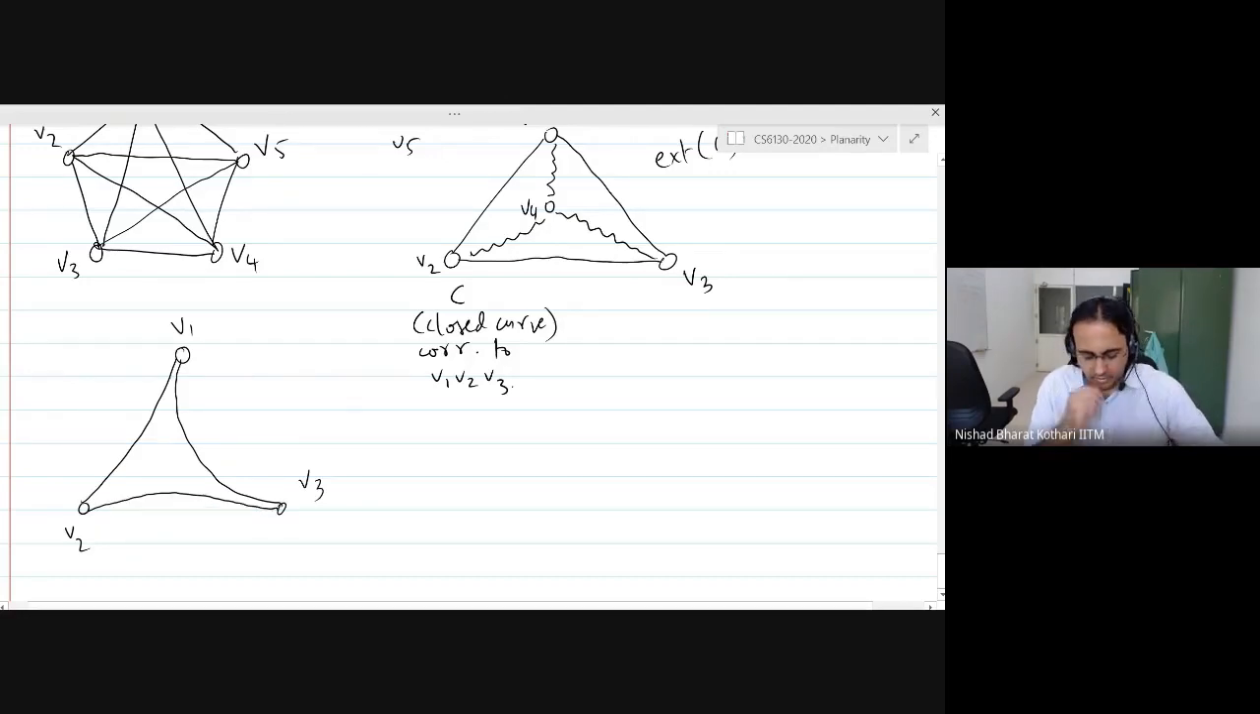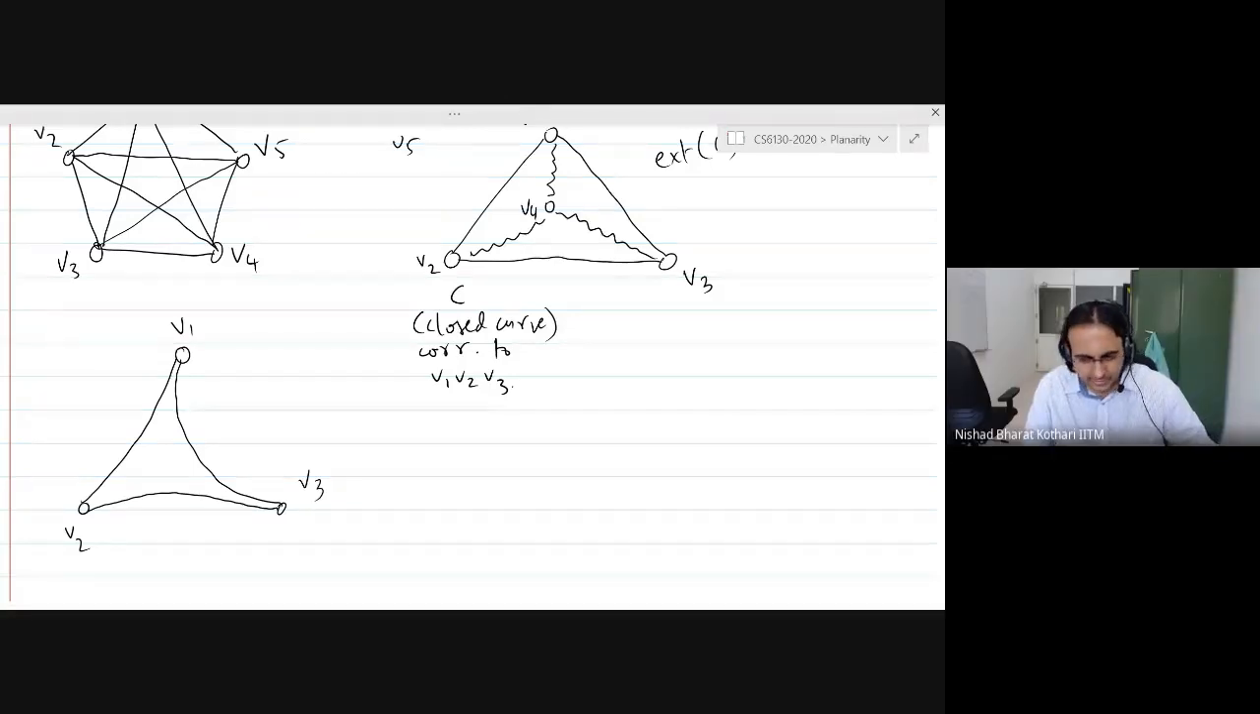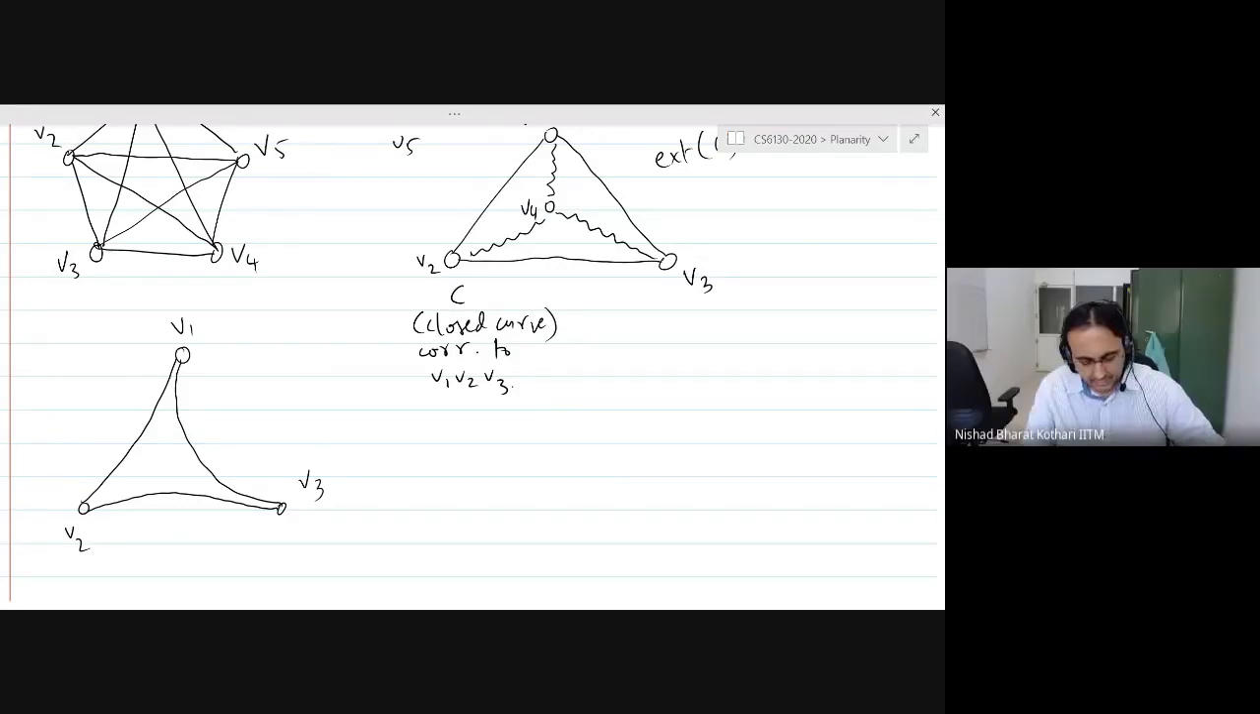Now we can always find lines such that you can put V4 outside as well as inside. It doesn't matter where you put it. You can always find lines that do not touch each other and just intersect at V4. So you can put it either in the inside or the outside.